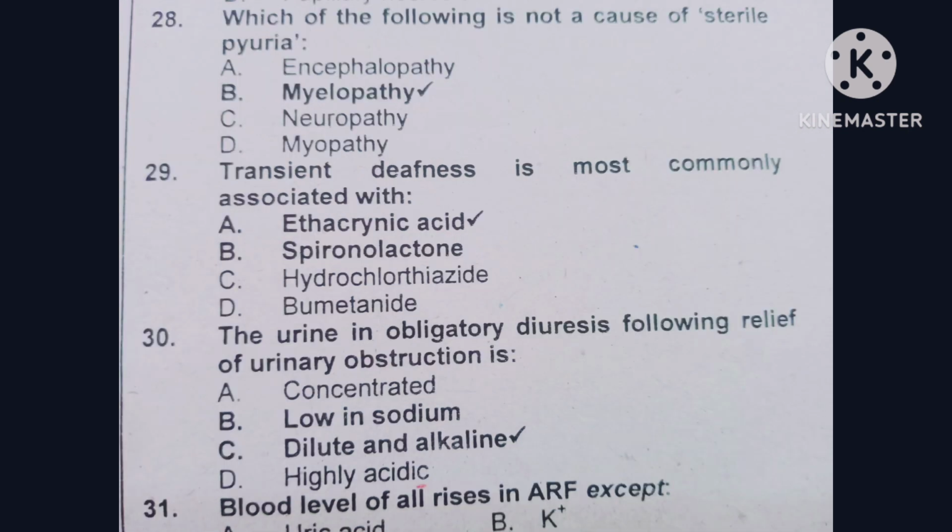Question number 28, which of the following is not a cause of the sterile pyuria syndrome? Option A is encephalopathy. Option B is myelopathy. Option C is neuropathy. Option D is myopathy. The correct option is myelopathy.